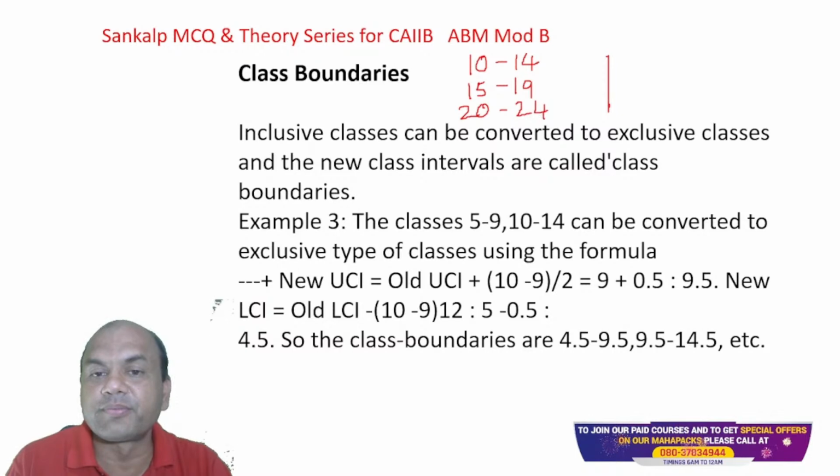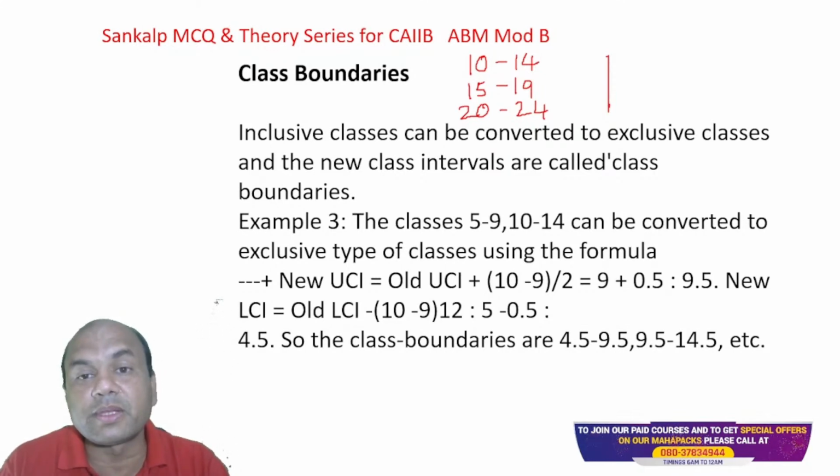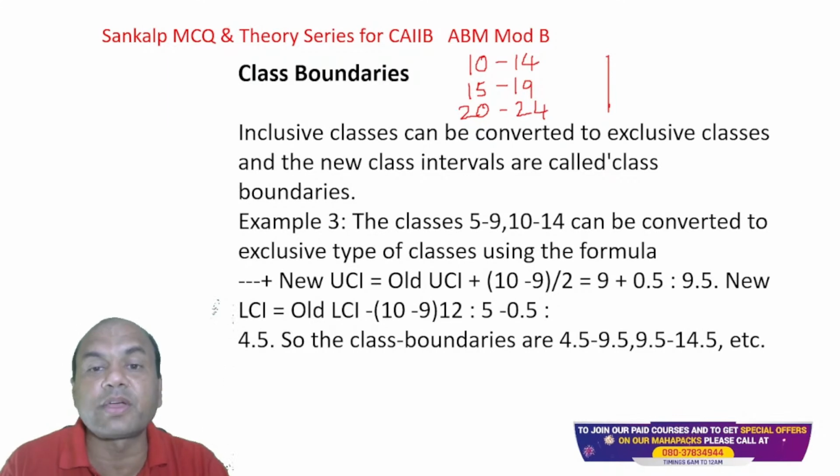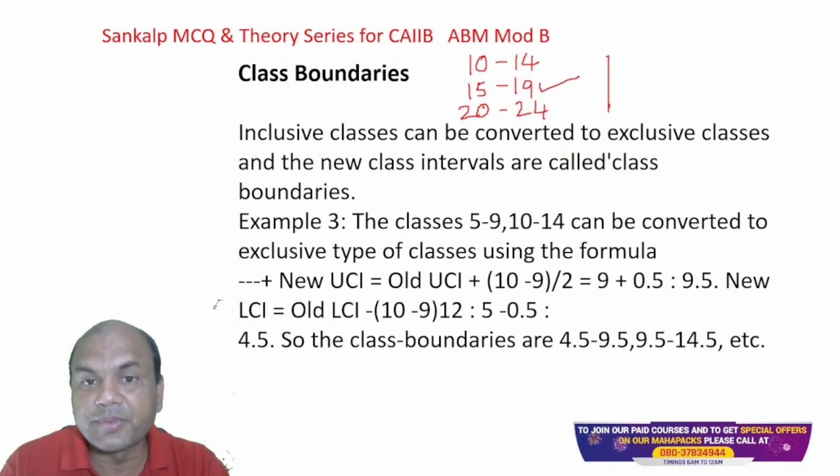Look at this: both limits are inclusive. 10 is also included, 14 is also included. If I get 10, I place it in the first group. If I get 14, I place it in this group. If I get 17, I place it in the second group. 19, second group. 24, the third group.